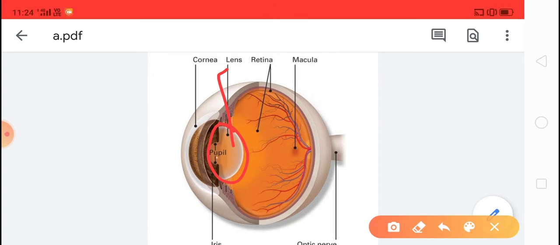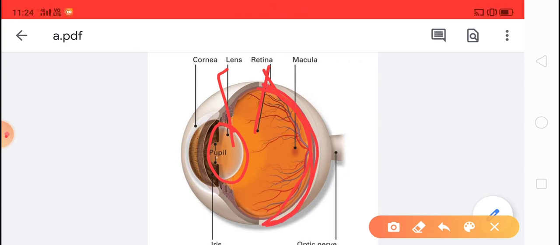So, what is retina? Retina is a very delicate coat at the back of our eye. You can see this is retina. Okay. Images are formed on retina, means whatever we see, the image of those things are formed on our retina.